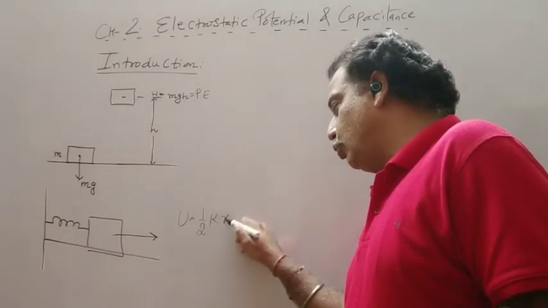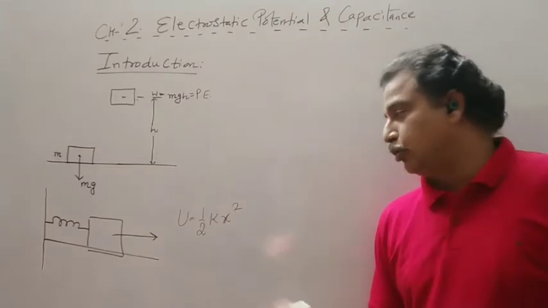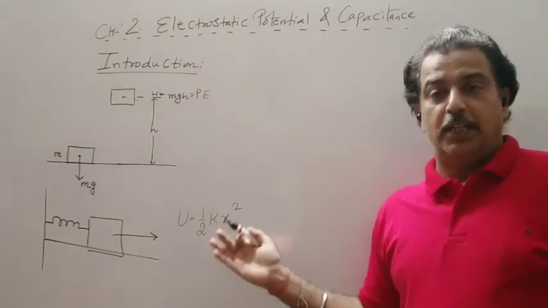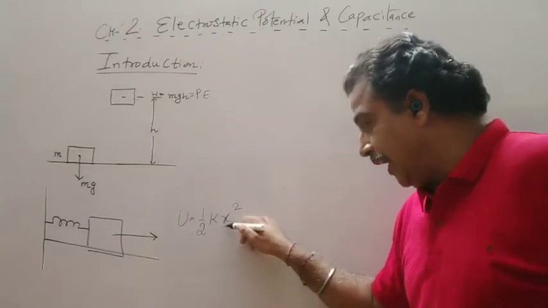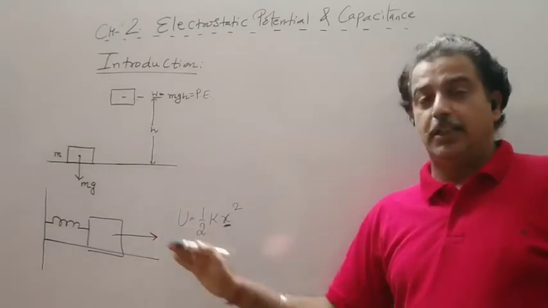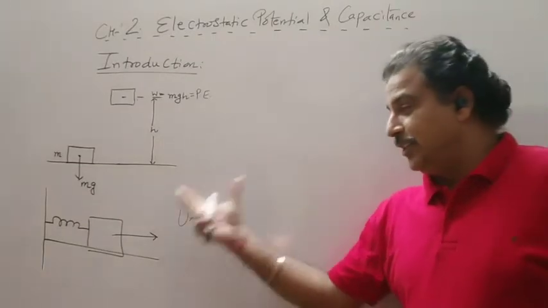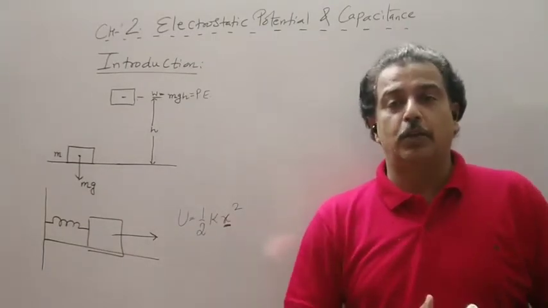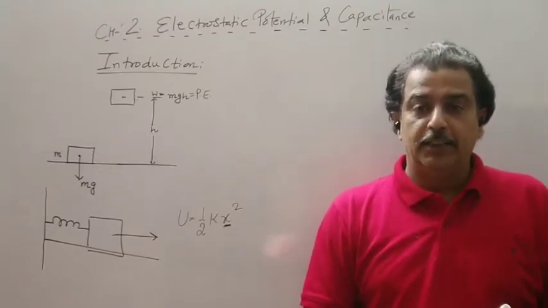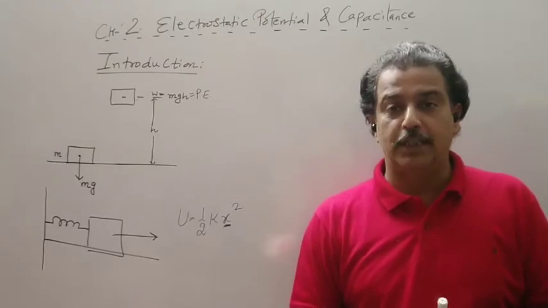Whatever work we do, that was stored in the form of potential energy, and it was known as the elastic potential energy. Now as soon as we release this, where x was the extension in the spring, or we can compress the spring also, the potential energy was again converted into the kinetic energy. At any point the sum of kinetic and potential energy remains constant.